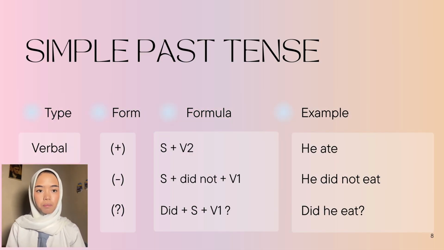Next, we have the simple past tense. It has two types and three forms. The first one is verbal. In its positive form, it is subject plus verb 2, which is, for example, he ate. In its second form, which is negative, it is subject plus did not plus verb 1. For example, he did not eat. And for the third one, which is the interrogative one, it is did plus subject plus verb 1. For example, did he eat?